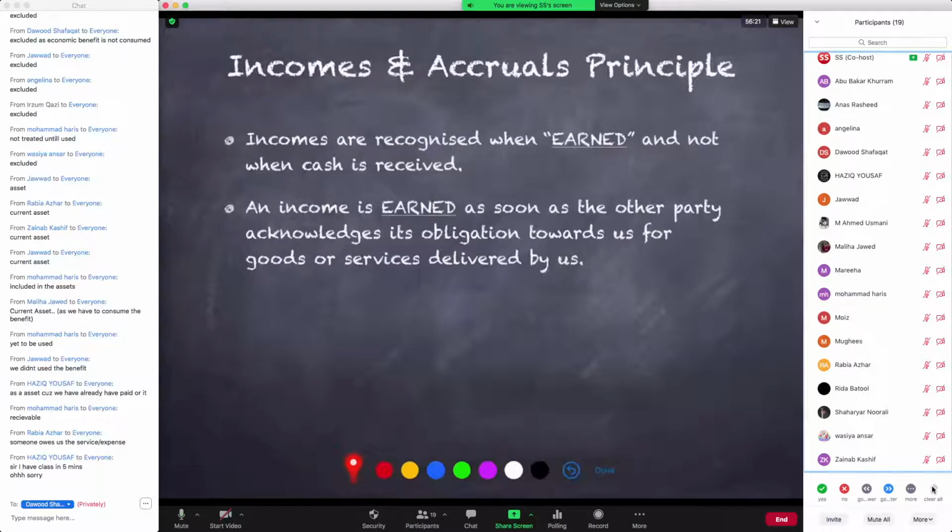Just like incurring an expense and paying cash for that expense, we confused earlier on as if they were the same thing, and now we know accruals principle tells us they are not the same thing. They are two different things. So earning an income is one thing, and receiving cash for that is another event. दोनों आपस में connected तो होते हैं, लेकिन दोनों अलग अलग, they are two separate events.